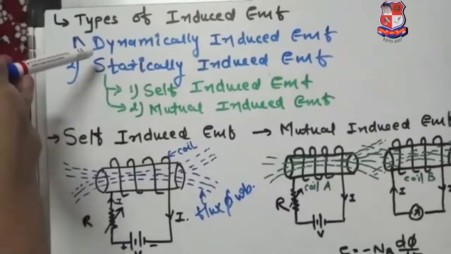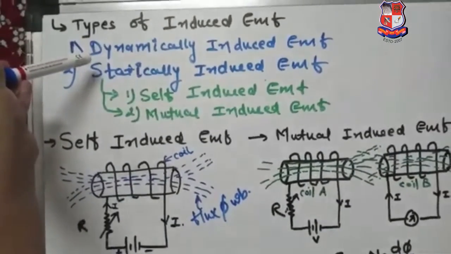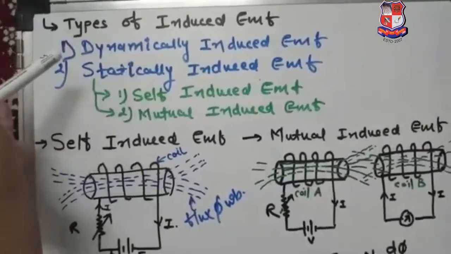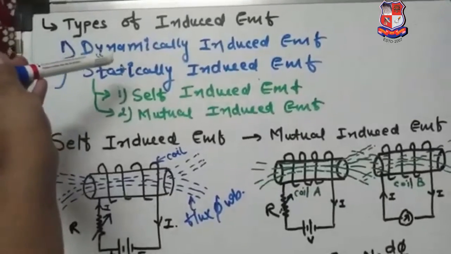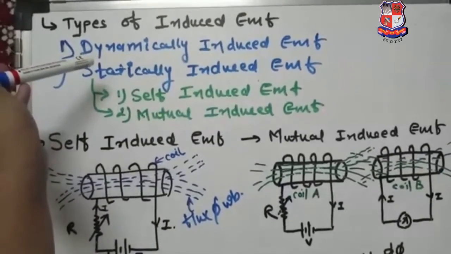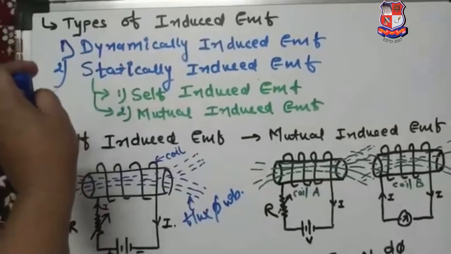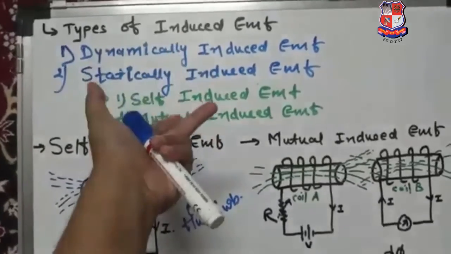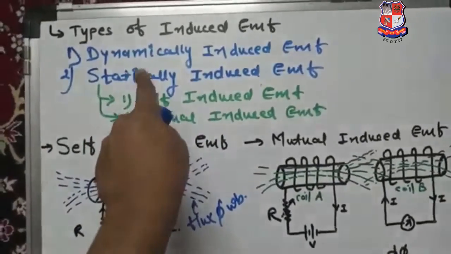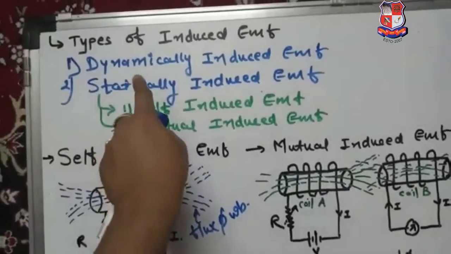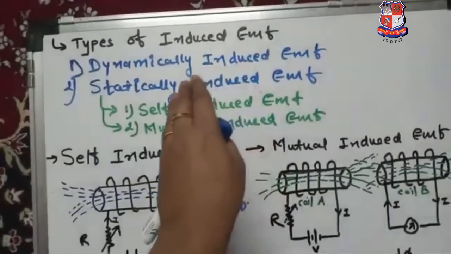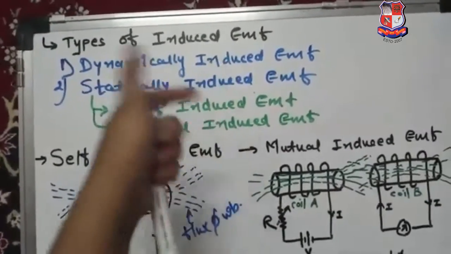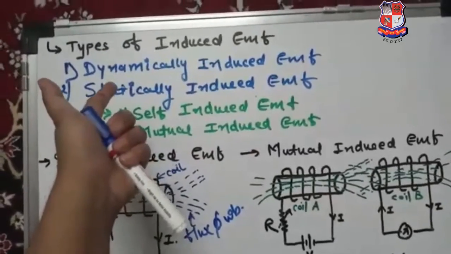Now what is a dynamically induced EMF? Dynamically induced EMF means an EMF induced in a coil due to the relative movement between a coil and the magnetic flux. Then the EMF is called a dynamically induced EMF. Suppose a coil is stationary and the magnetic field is rotating and EMF is induced in the coil, at that time that EMF is said to be a dynamically induced EMF. Or suppose a coil is rotating and the magnetic field is stationary, then the EMF induced in the coil is also said to be a dynamically induced EMF.